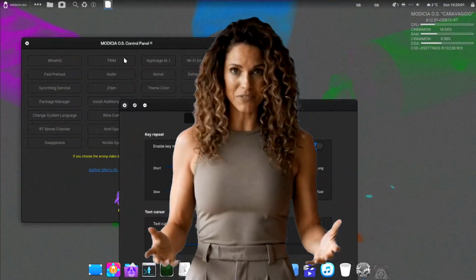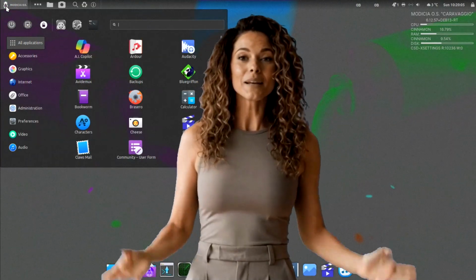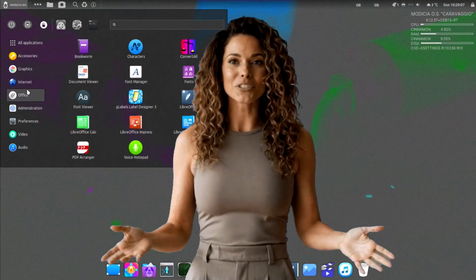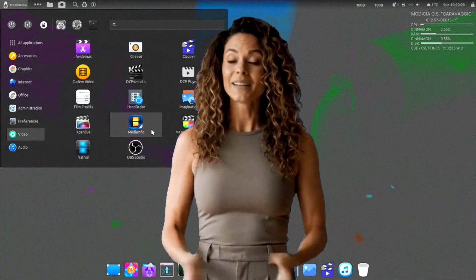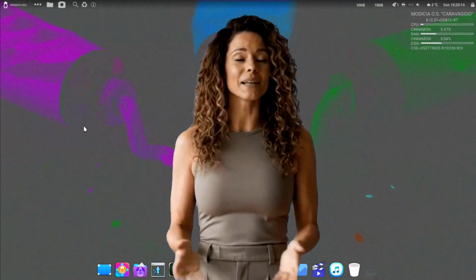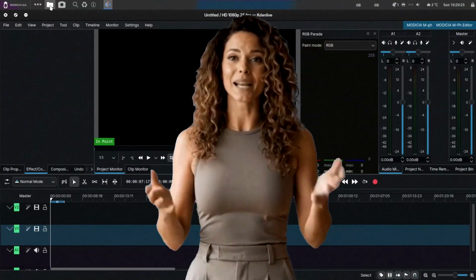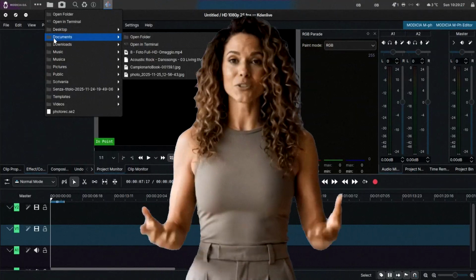Imagine a computer that responds to your touch with lightning speed: real-time kernel, compressed RAM, Turbo Boost enabled. Every detail is optimized to deliver the maximum. 4K video editing, low latency audio. MODICIA OS is already prepared with no complicated configurations.